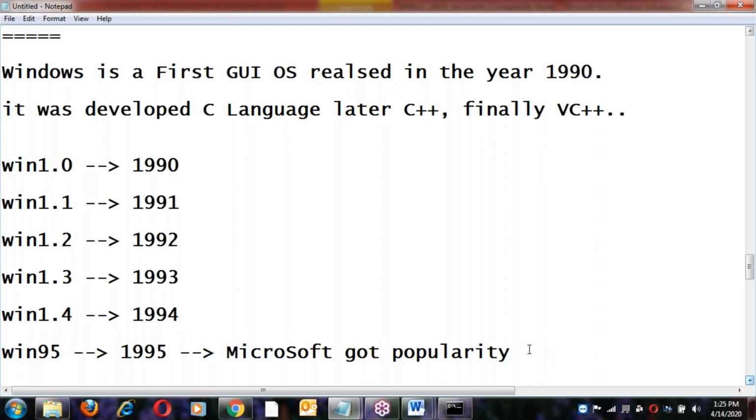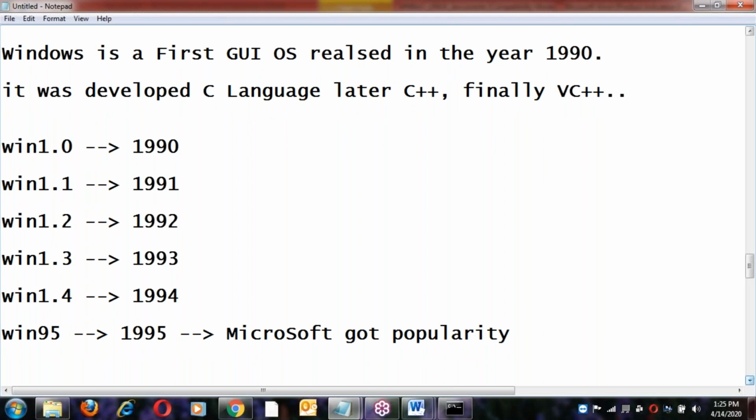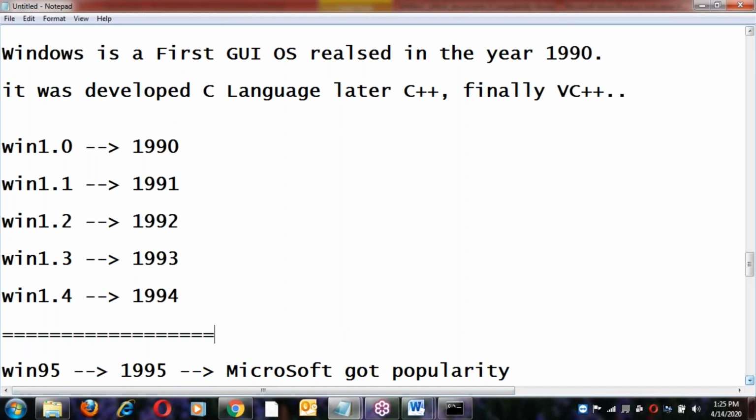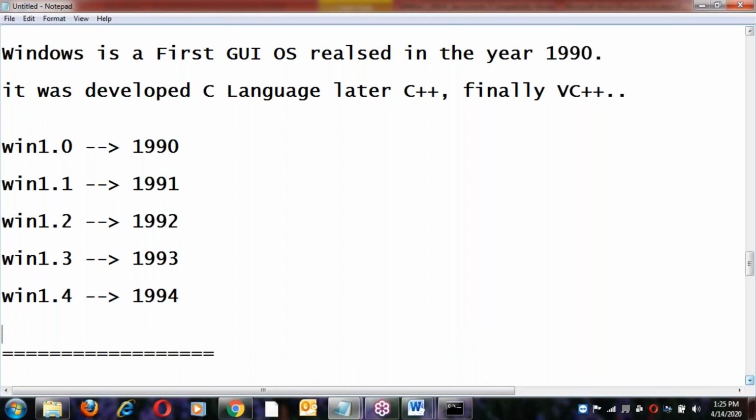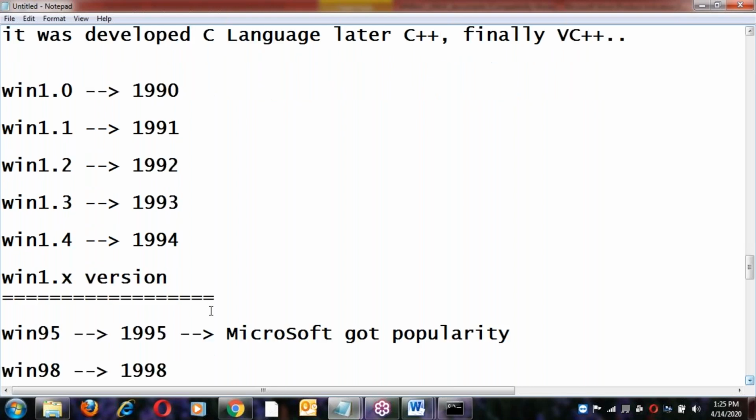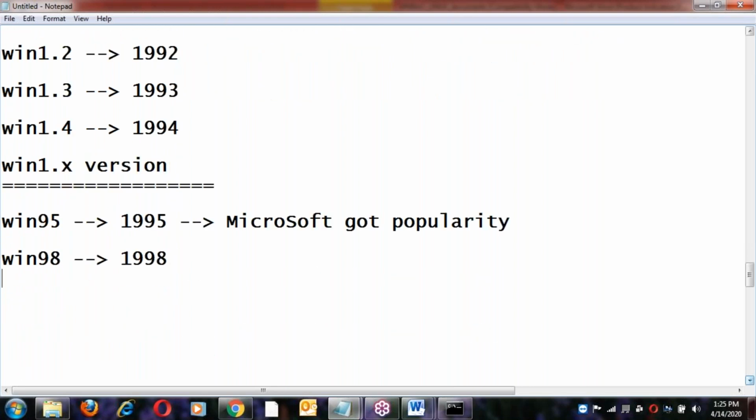After that, Windows 98, with some more features added, released in the year 1998. Up to Windows 1.4 are called Win 1.x versions. So they are called Win 1.x versions, then 95, 98.